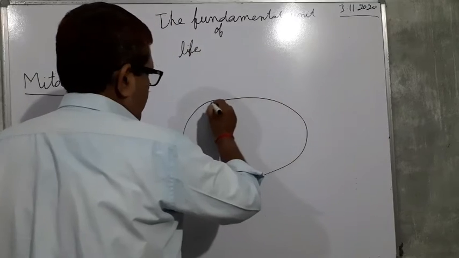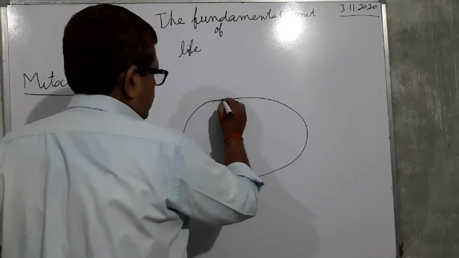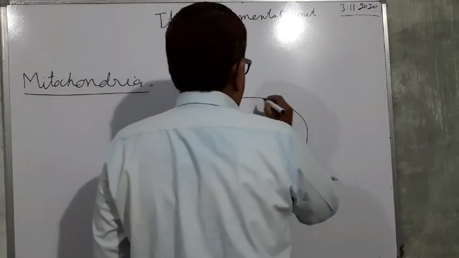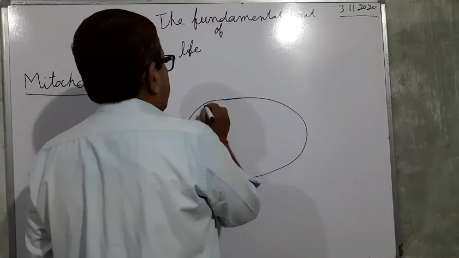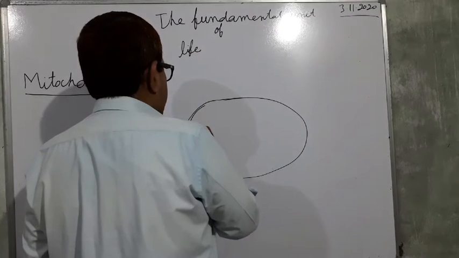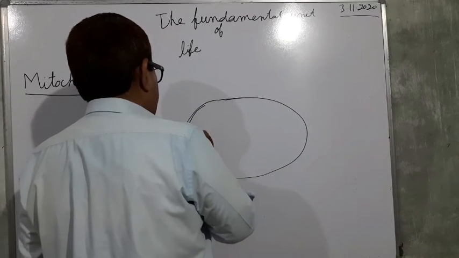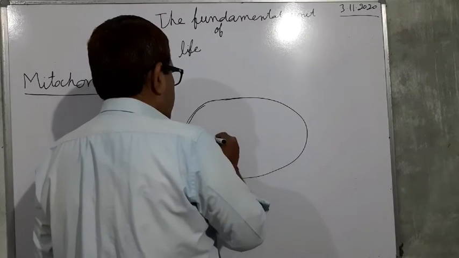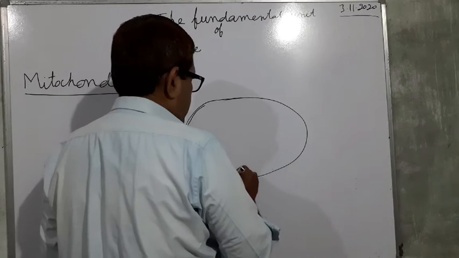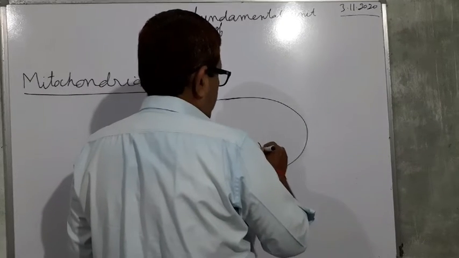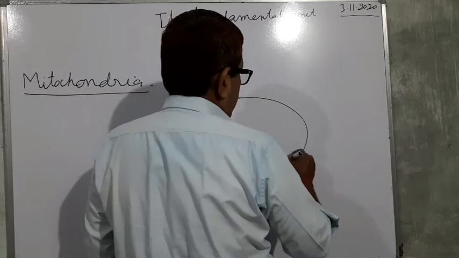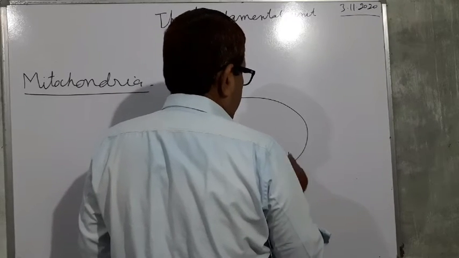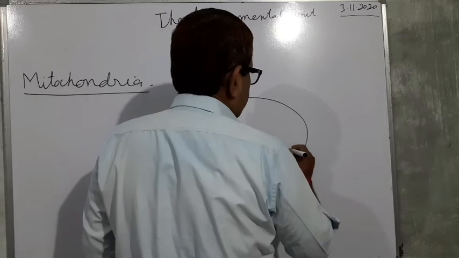Now we see the structure of mitochondria. This is the outer membrane, and the inner membrane is folded at several places and called the cristae. It folds to increase the surface area.